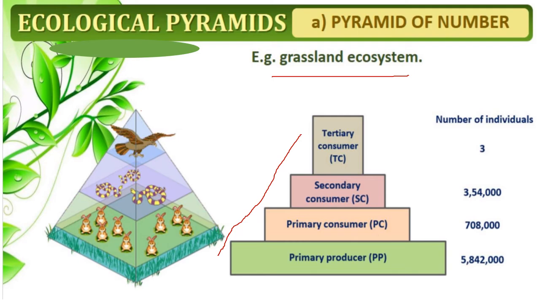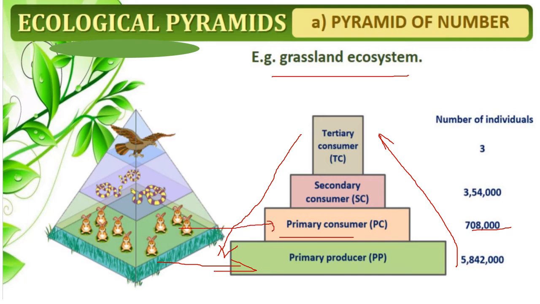In the pyramid of number, going from the producer up to the tertiary consumer, you can see there is a decrease in the number. Coming this way it is increasing in number, and on this side it is decreasing. Primary producers means the grass, and the number of grass will usually be more. Here we have considered 58 lakh 42 thousand plants or grass eaten by 7 lakh 8,000 primary consumers, which are nothing but rabbits.